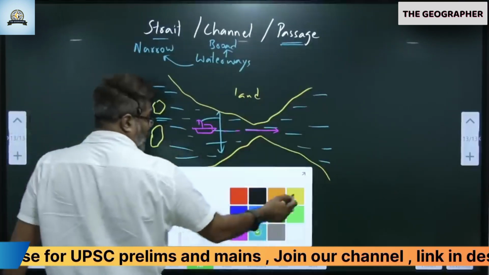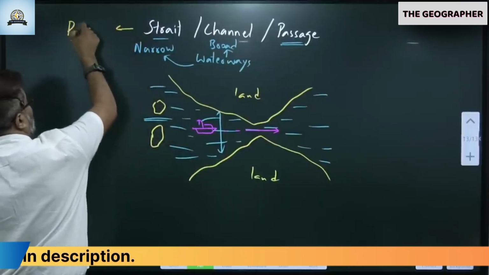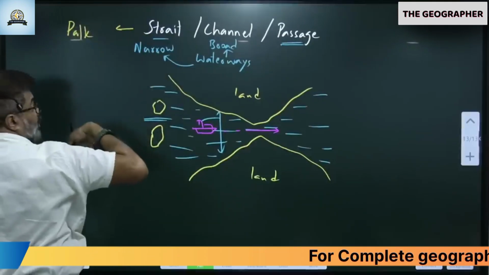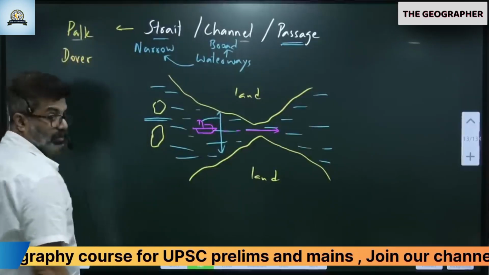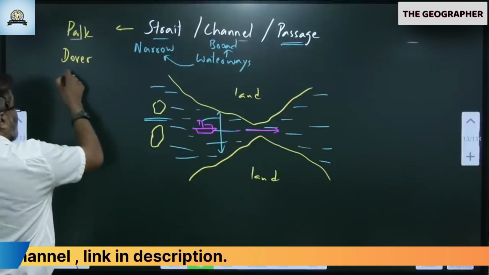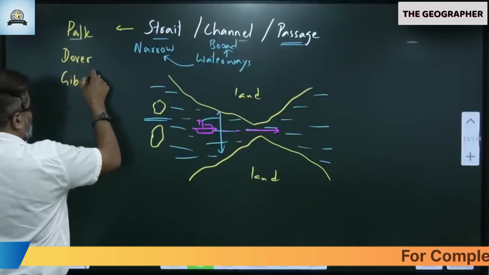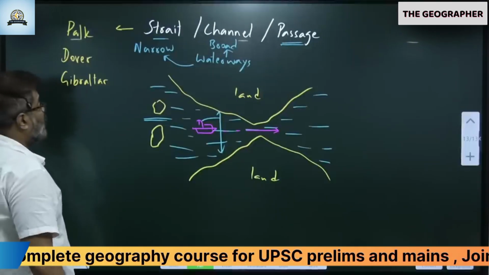See the examples. Yes, Palk Strait, near India and Sri Lanka. Correct. Like Dover Strait, between England and France. Strait of Dover, England and France. Correct. Gibraltar, the strait between Africa and Europe. Try to locate them now.